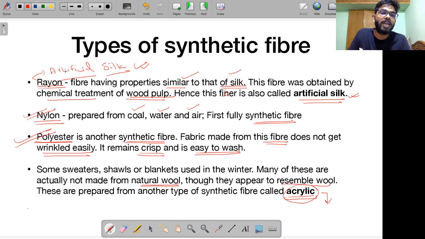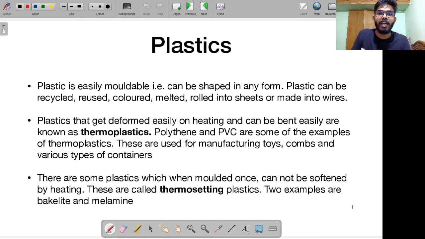Rayon is often called artificial silk. Alright, I told you about fabric that is used for wrinkle-free t-shirts, etc. And then we have nylon. Right, these are some examples of synthetic fibers. Alright, talking about synthetic items, this brings us to a discussion on plastics. What exactly are plastics? Remember, you might be sitting on a plastic chair, plastic table, etc.